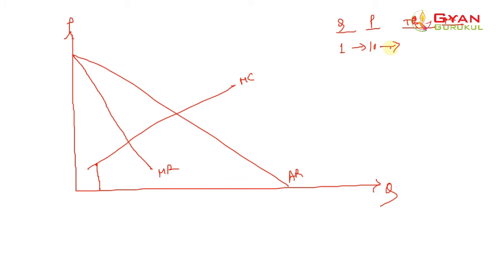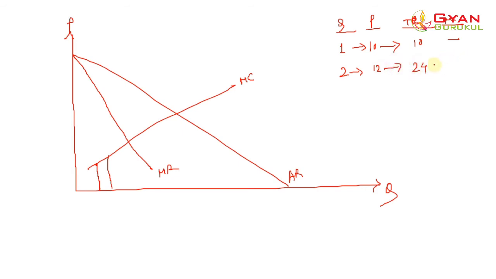One quantity at 10 rupees would cost him 10 rupees, MC undefined. For the second quantity, because of the upward sloping nature of the supply curve, he would have to buy both quantities at a higher price. Assume that the price is 12, so it would be 24.